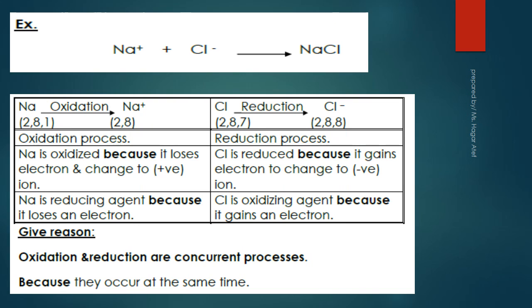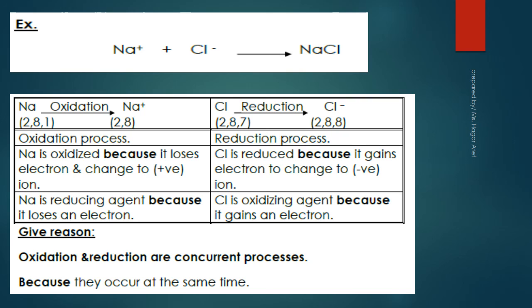For example, the reaction of sodium with chlorine produces sodium chloride. An oxidation process occurs to sodium because it loses an electron and changes into a positive sodium ion. So, sodium is considered a reducing agent because it loses an electron during the chemical reaction and changes into a positive sodium ion.